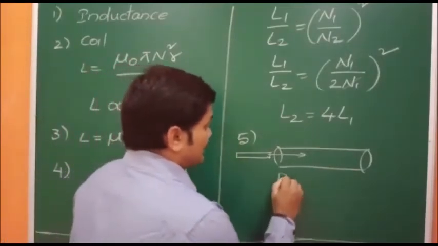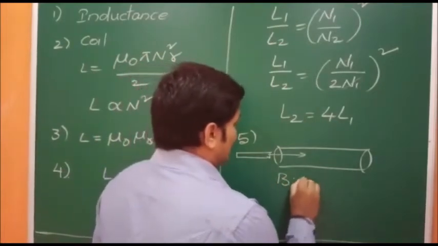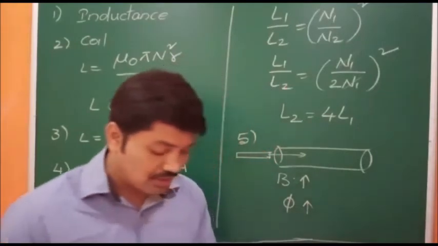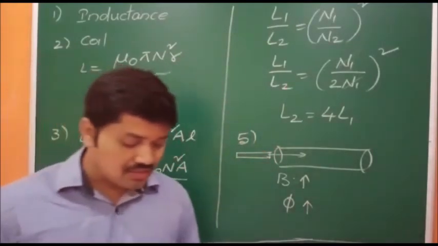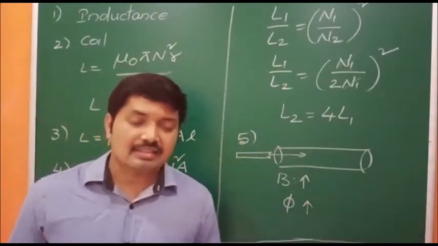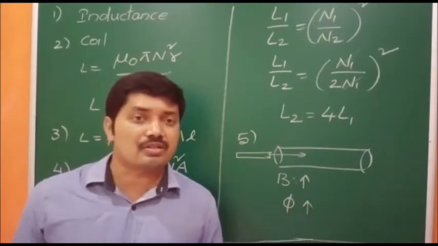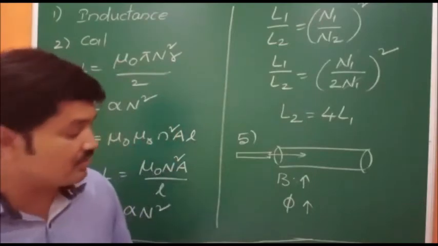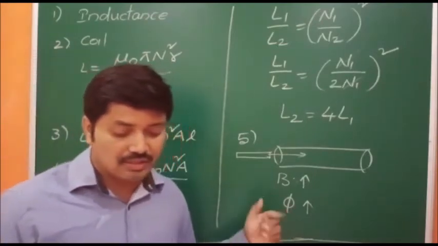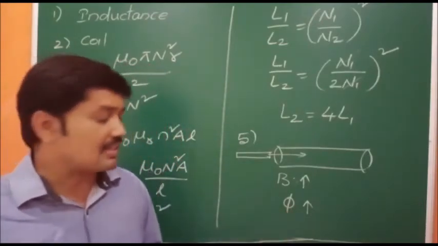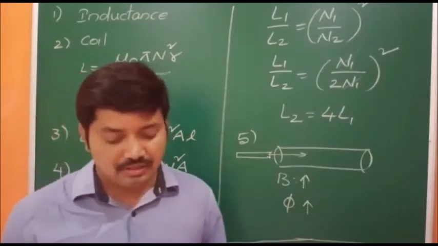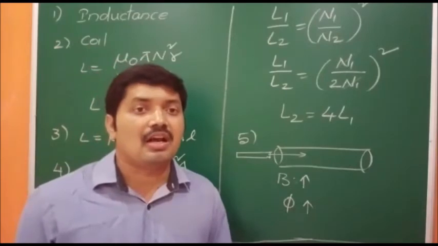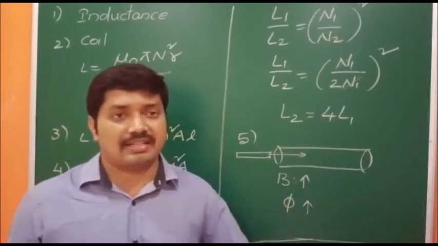If the magnetic field increases, then the flux passing through also increases, and then self-inductance also increases. So the first option, magnetic flux linked with the solenoid, is increasing. Next, self-inductance of the solenoid is also increasing. Magnetic field at the center is also increasing. So the fourth option, all of them, is correct.